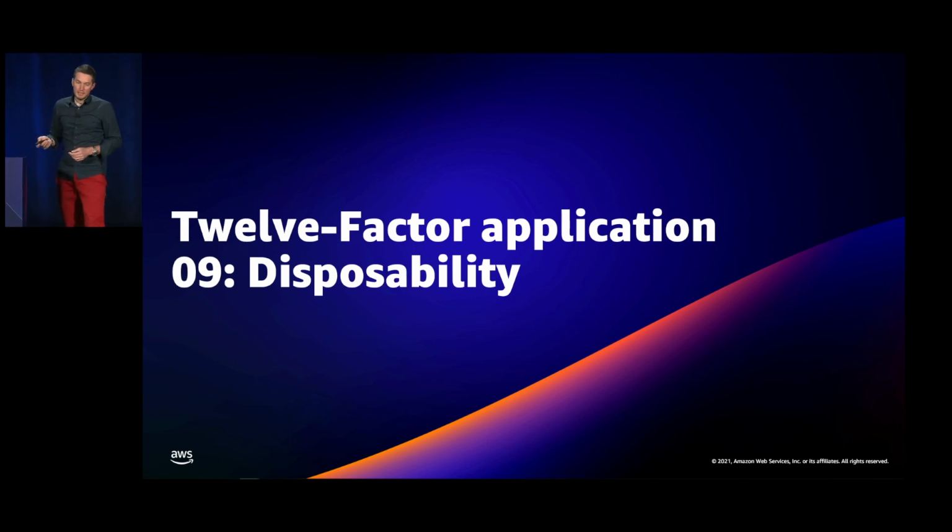So disposability. As we are scaling up and down, if we want to keep the elasticity of our environments and make sure that our application is able to scale, we need to design our application so that it's disposable.